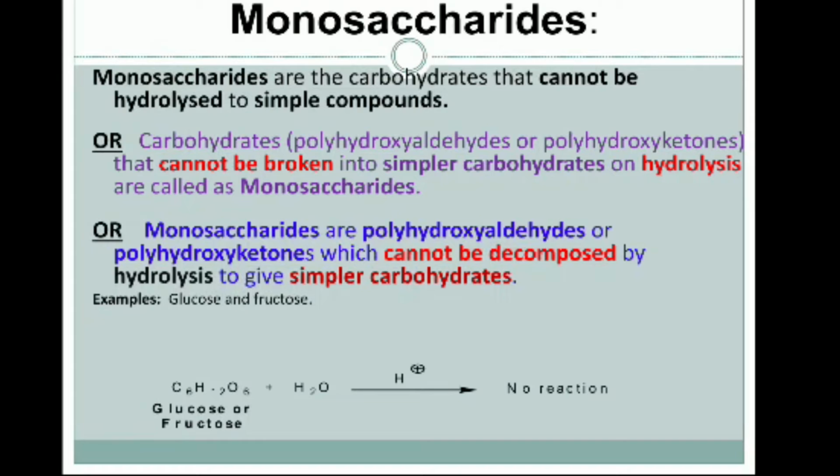Now the monosaccharides. Here, mono means one and saccharon means sugar. Monosaccharides are also called the simplest sugars and cannot be hydrolyzed. For example, glucose under hydrolysis shows no reaction. Monosaccharides are polyhydroxyl aldehydes and polyhydroxyl ketones, which cannot be decomposed by hydrolysis to give a simpler carbohydrate.